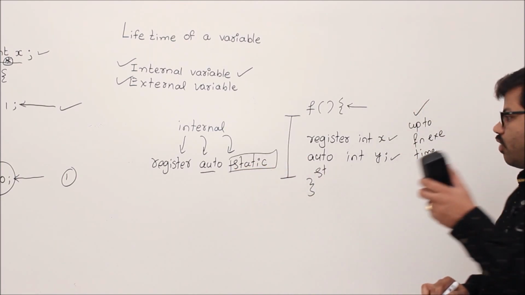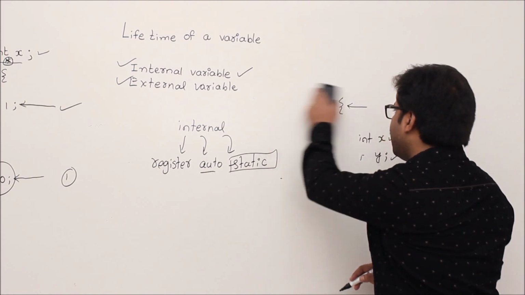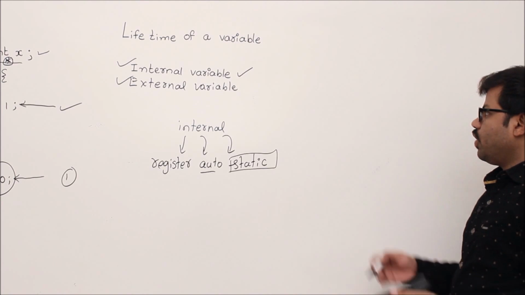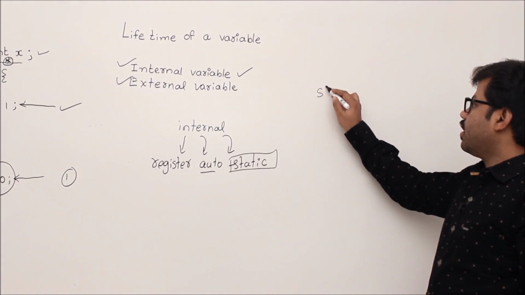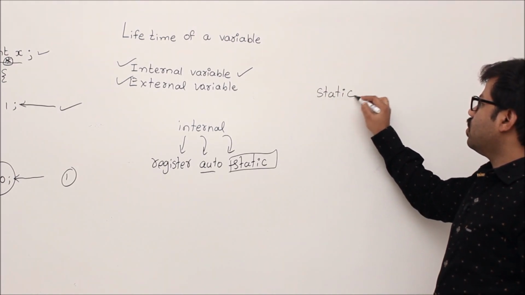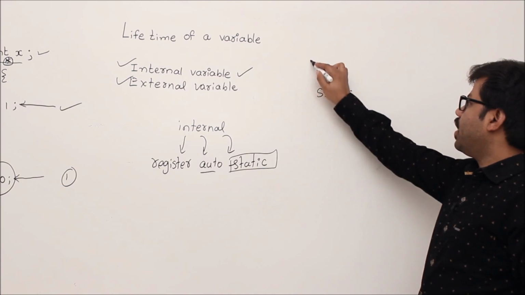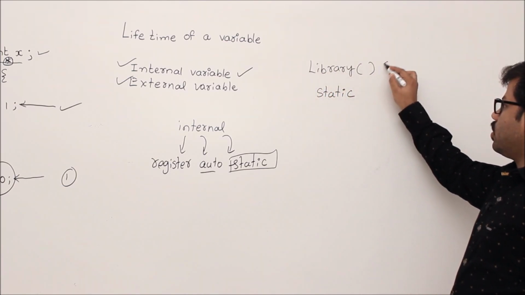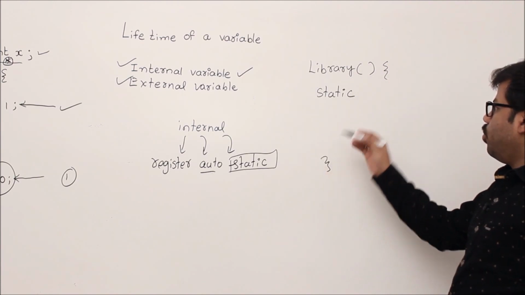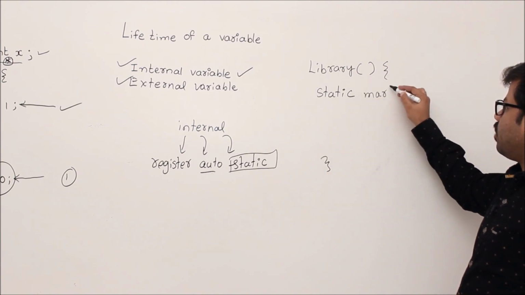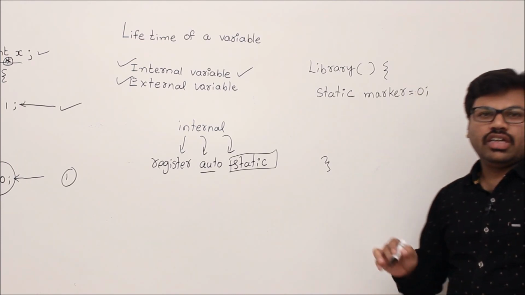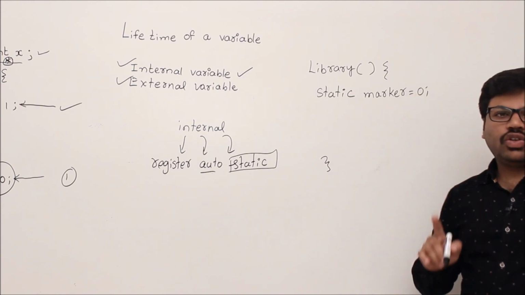Okay. I'll take one more example to clearly understand what a static variable is and what the motivation for using static is. Already you know that, of course. Let's use that library example. Every day you go to the library and study a book, where you keep a static marker. The initialization is 0. Initially the marker is showing the 0th page.